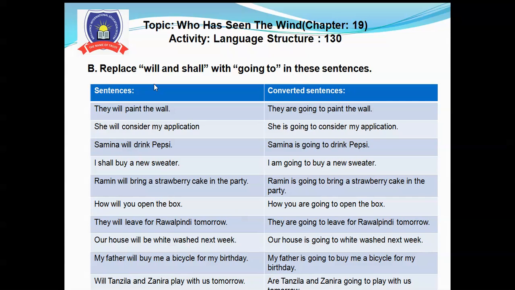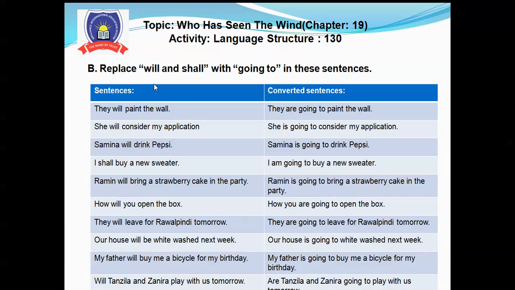I shall buy a new sweater. I am going to buy a new sweater. Ramin will bring a strawberry cake to the party. Ramin is going to bring a strawberry cake to the party.